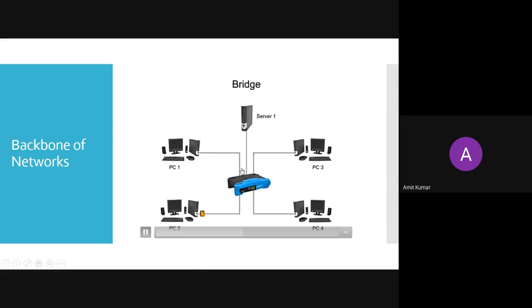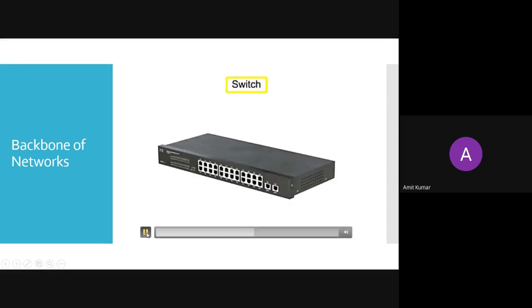You can see the server has sent the message for PC2 and PC3. Only PC2 and PC3 have received it. Now PC2 has responded to the server. Now the third equipment, which came in the backbone of the network, is known as switches.